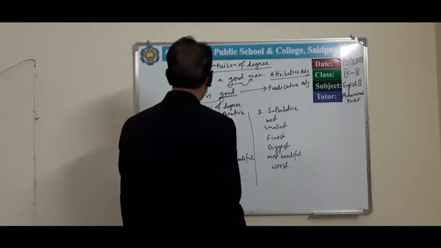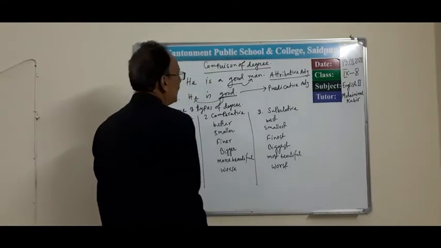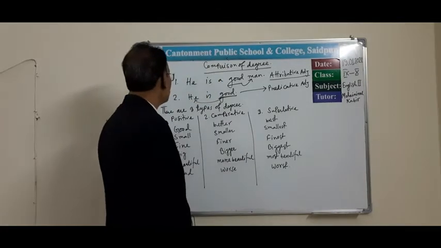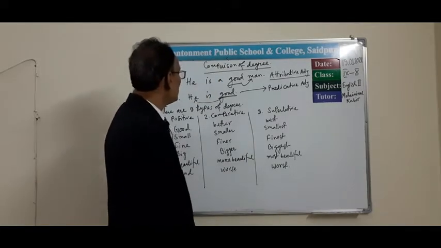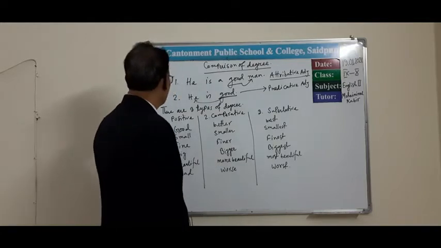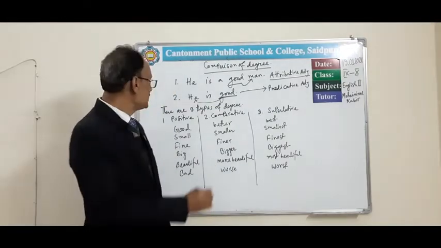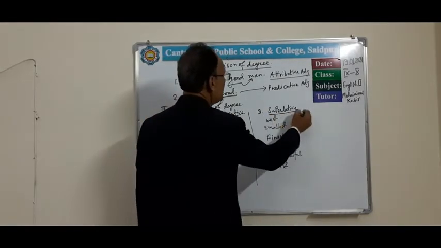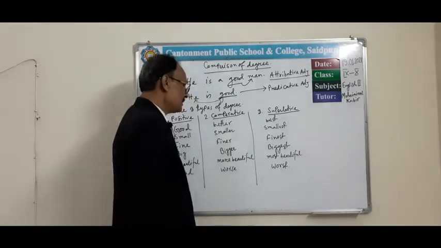According to the type of adjective, whenever we compare, that time we call it degree, and there are three types of degree. Number one, positive degree, number two, comparative degree, and number three, superlative degree.